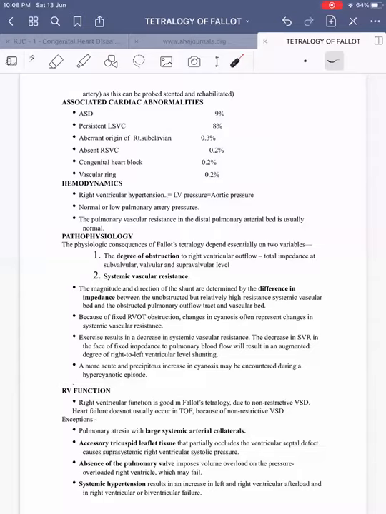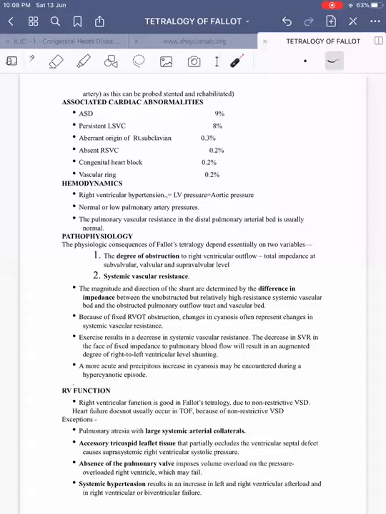Coming on to pathophysiology, the pathophysiological consequence of Fallot's tetralogy depends upon 2 important variables. So directors used to ask this question: what are the determinants of pulmonary blood flow in tetralogy of Fallot? The answer should be the degree of right ventricular outflow obstruction, which determines the total impedance at subvalvular, valvular and supravalvular level, and systemic vascular resistance.